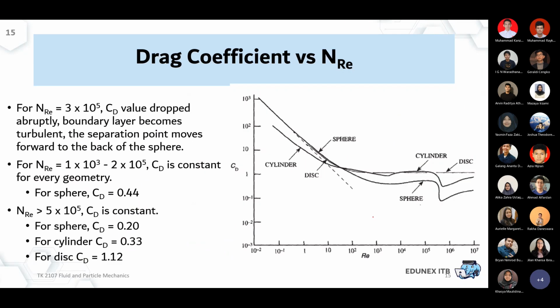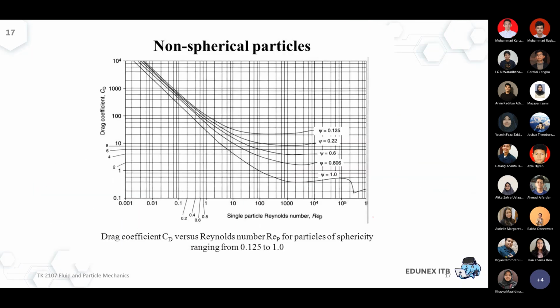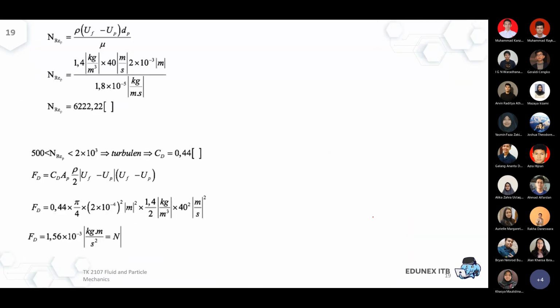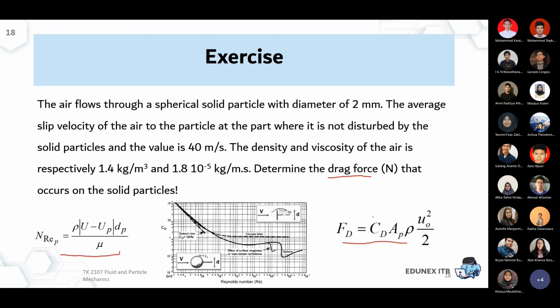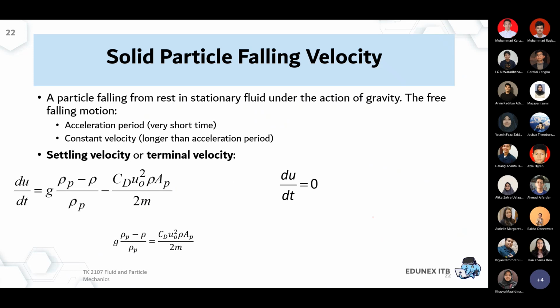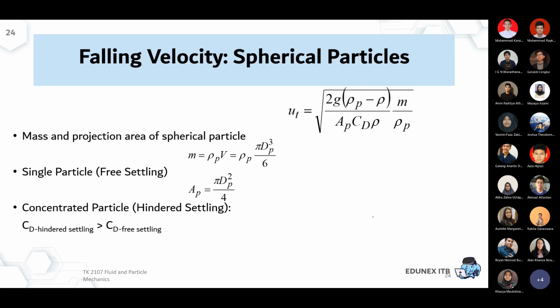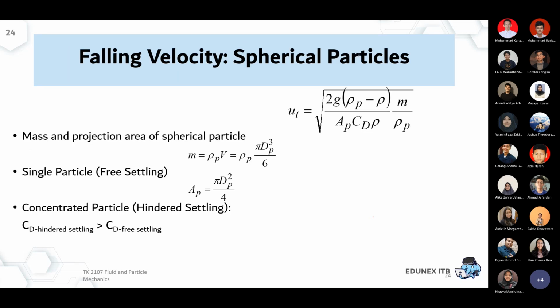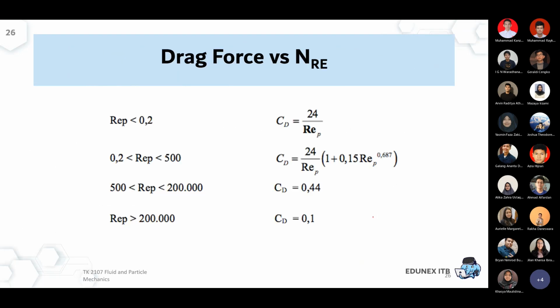Okay, if you don't have any questions, then I'll conclude the session. Again, please read this slide, at least up until the exercise, and if you have time, then continue on the force balance. Sorry, not mass balance, force balance. So we will conclude this slide to talk about the terminal velocity, which is the maximum velocity at free fall condition, which can be derived again from the drag coefficient.